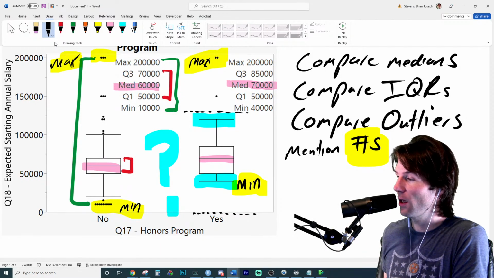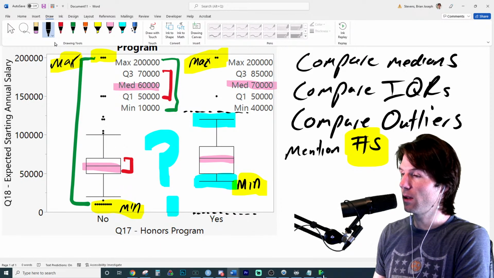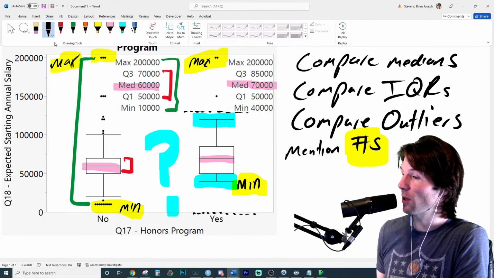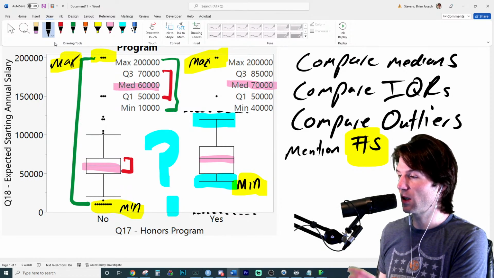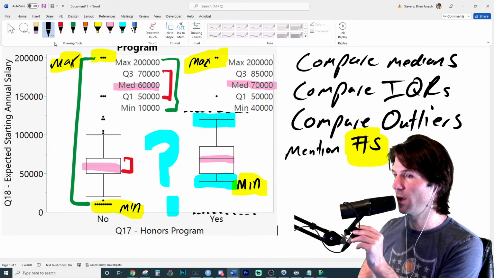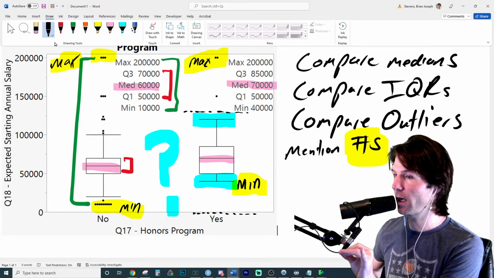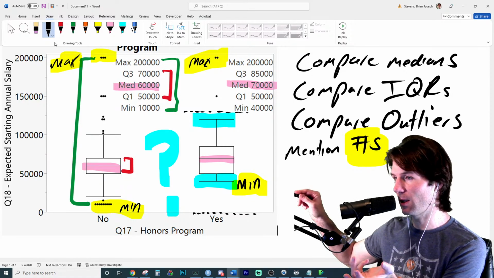That point right there, as you said, is the lowest number that is not an outlier, which is sometimes the minimum because there are no outliers. Does that make sense? What you said right there, Maria, that is the lowest number that is not an outlier. Since there are no outliers, that is the minimum.